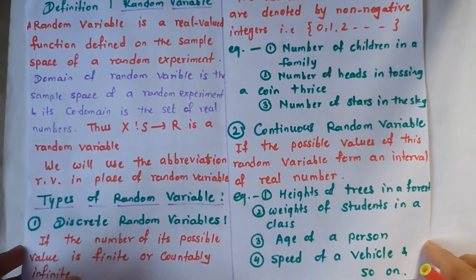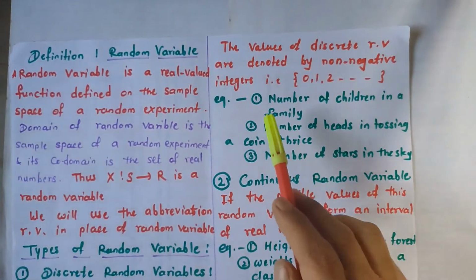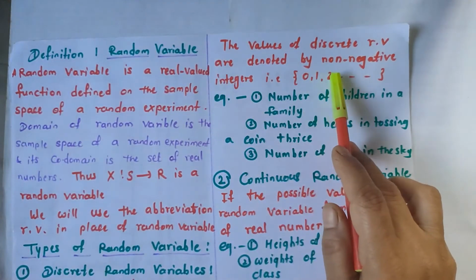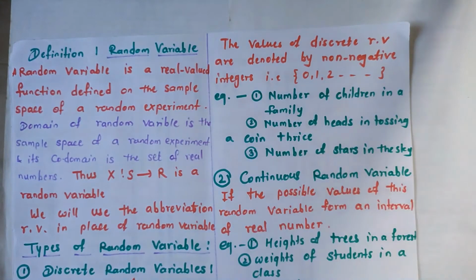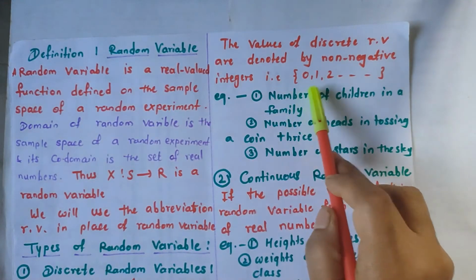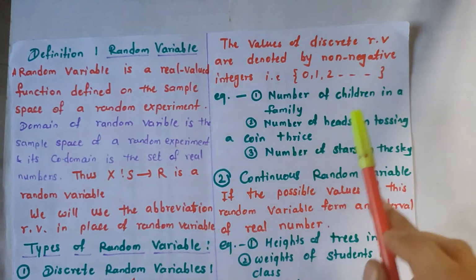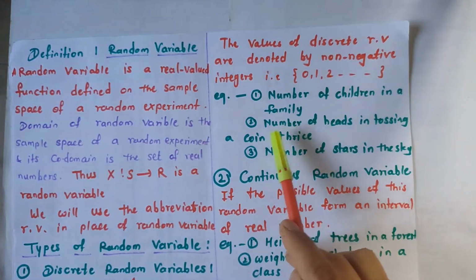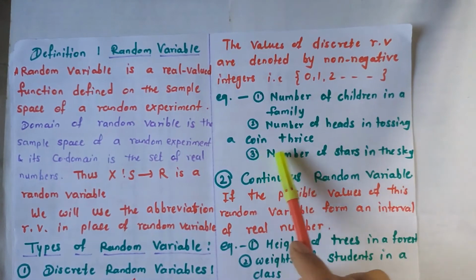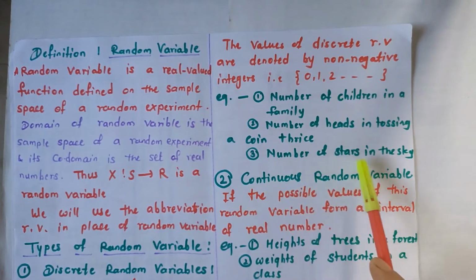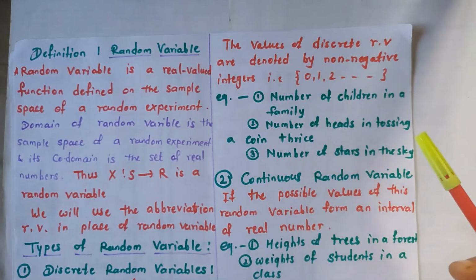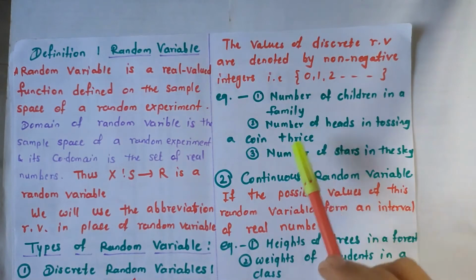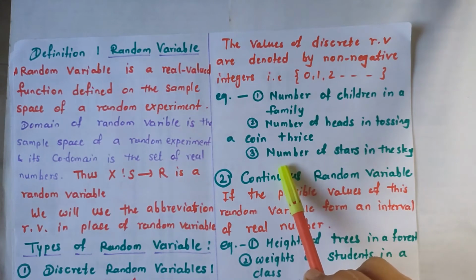The values of a discrete random variable are denoted by non-negative integers, that is 0, 1, 2, and so on. For example, the number of children in a family, the number of heads in tossing a coin thrice, the number of stars in the sky. These are finite or countably infinite. So these examples are discrete random variables.